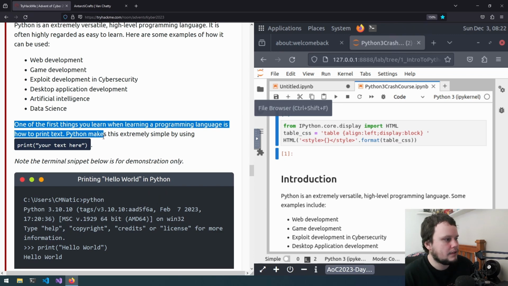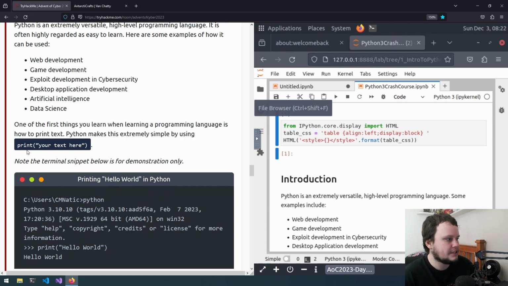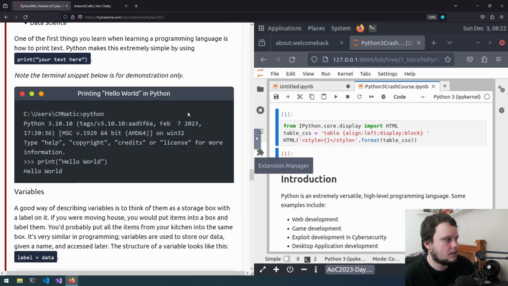One of the first things you'll learn when learning a programming language is how to print text. In Python, it's extremely simple, as you just use print, open parentheses, then you enter your text within quotes, then closing bracket like that. So they've given us a terminal sample below. With this Python code here, it outputs hello world like that.